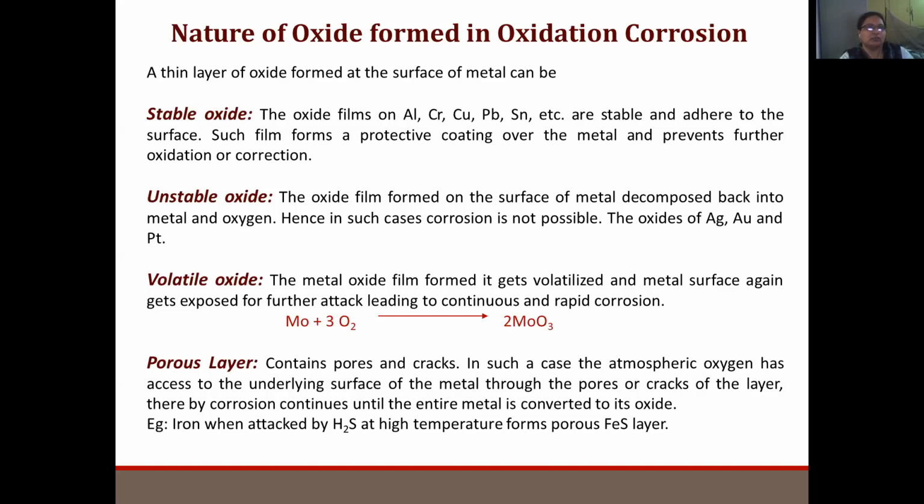So like iron. If it is porous in nature, if any cracks or pores are developed, then there is a further chance of oxidation to take place. That is why in general we say stable and unstable metal oxide layers do not undergo further corrosion, whereas porous and volatile metal oxide layers undergo further corrosion.